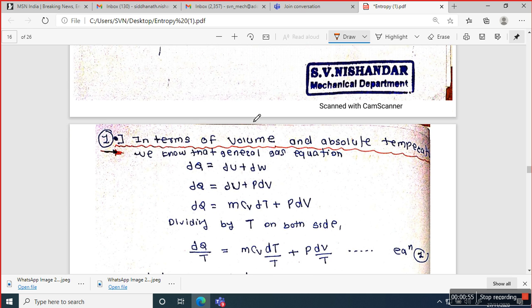Okay, so first, if we see it in terms of volume and absolute temperature, then let's start with the first law of thermodynamics and the general gas equation. We know that the heat we supply to the system is utilized for two purposes: first, the change in internal energy, and second, work done. Work done is nothing but pressure into change in volume.